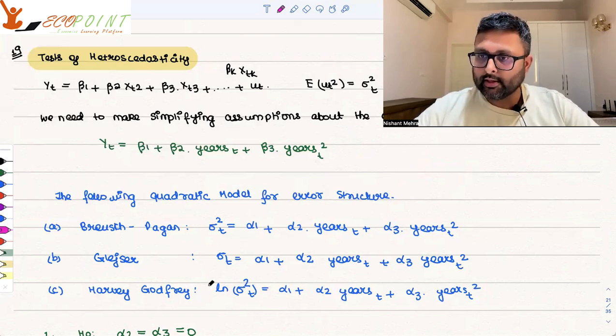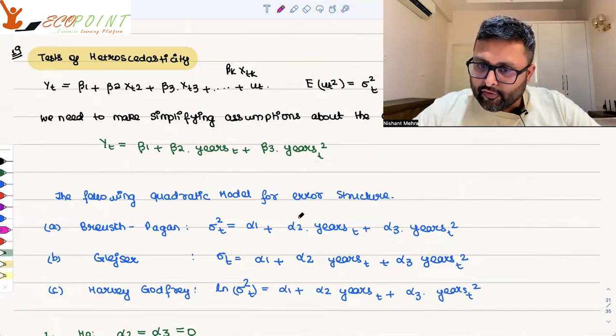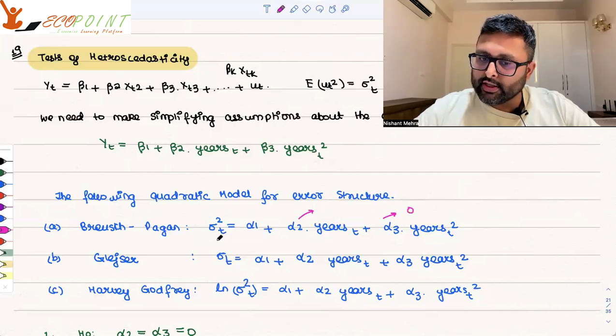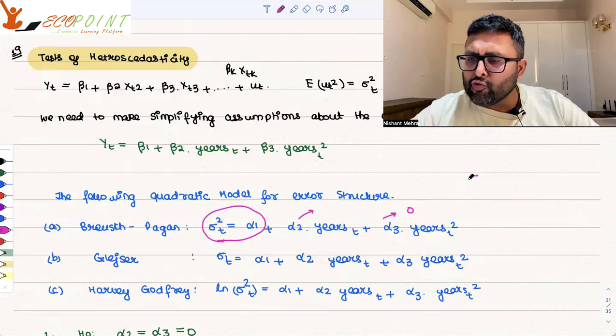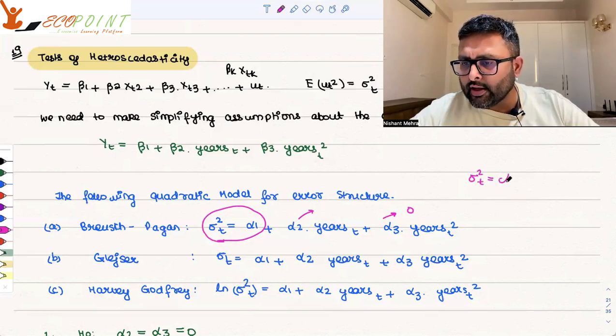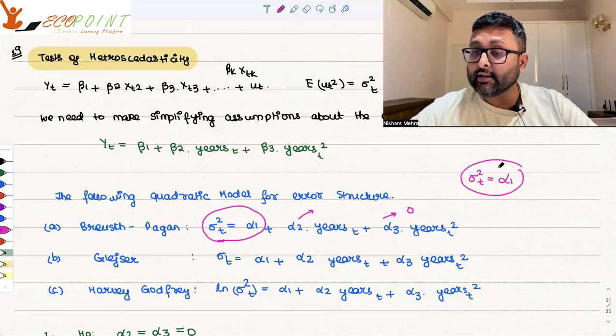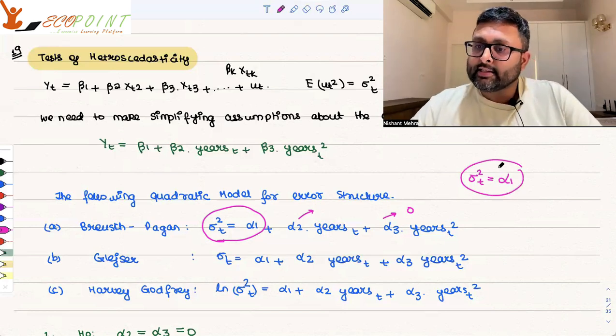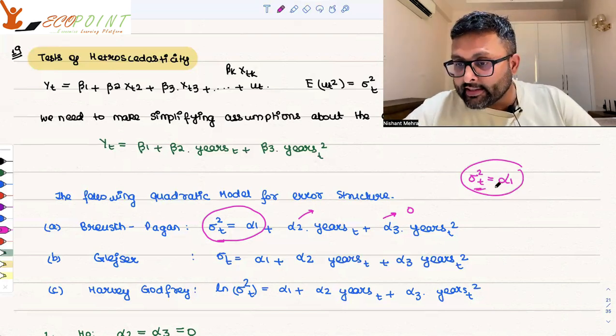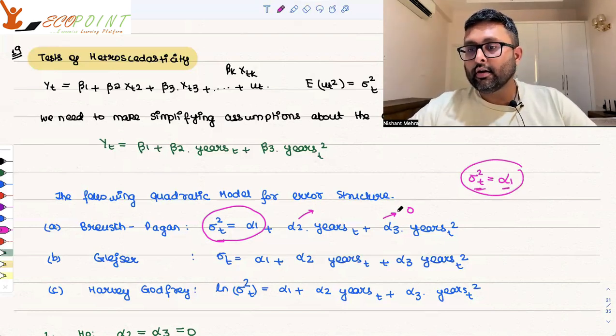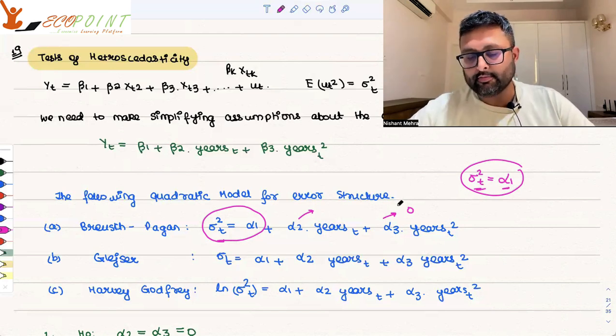Now you tell me one thing. If alpha 2, alpha 3 are 0, don't you think sigma squared_t will be equal to alpha 1? What do you mean by sigma squared_t equals alpha 1? It means that it is constant. This variance is constant. It means homoscedastic.